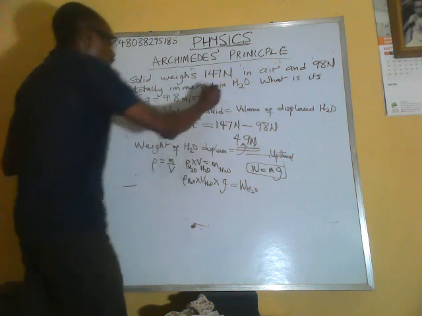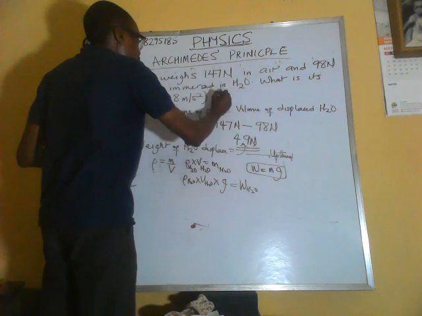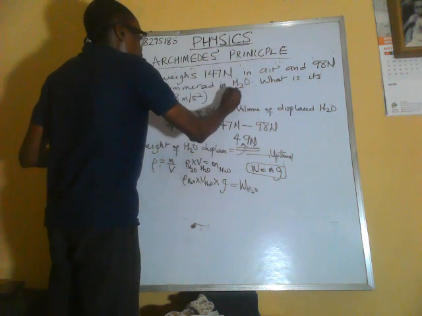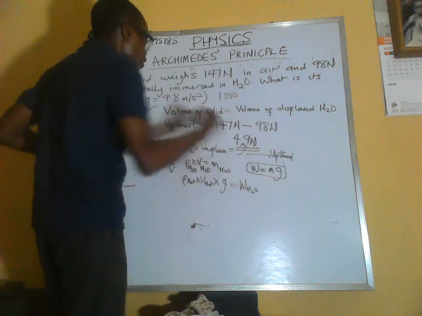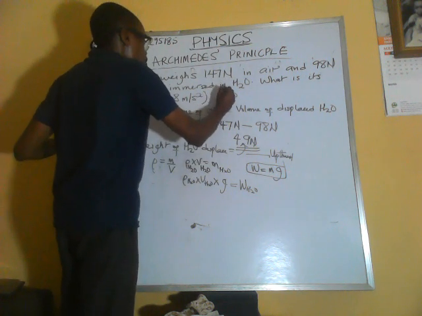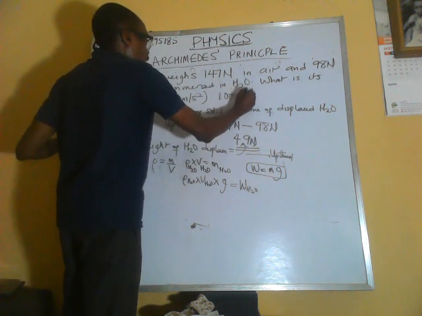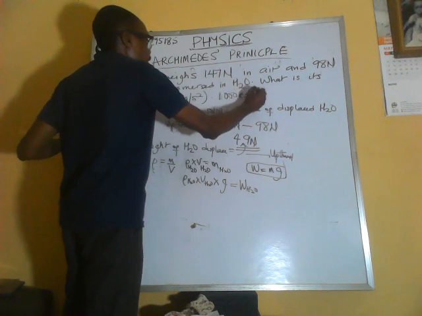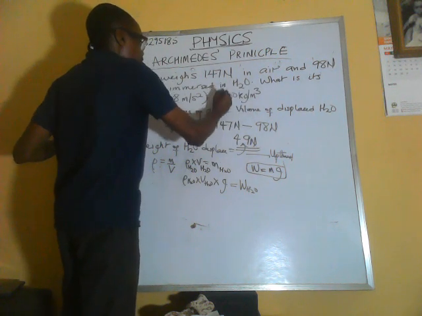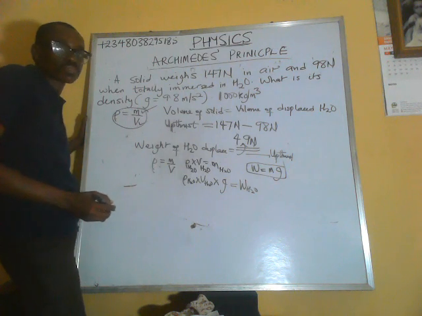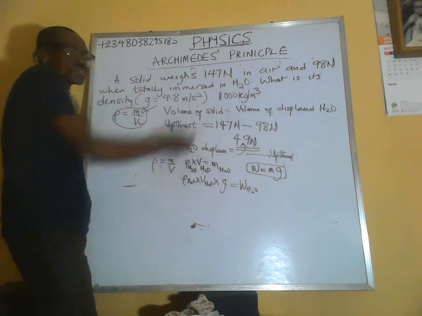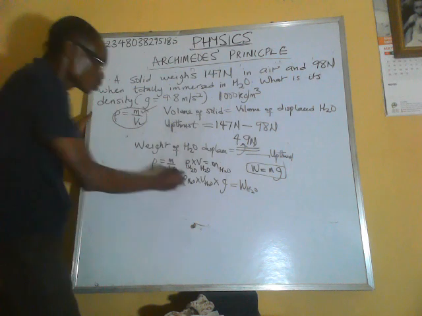Density of water is also a constant. Density of water is approximately 1000 kilogram per cubic meter. So let's substitute the values.